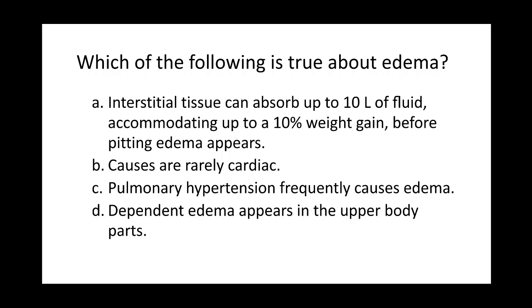A. Interstitial tissue can absorb up to 10 liters of fluid, accommodating up to a 10% weight gain before pitting edema appears. B. Causes are rarely cardiac. C. Pulmonary hypertension frequently causes edema. Letter D. Dependent edema appears in the upper body parts. Which of the following is true about edema?